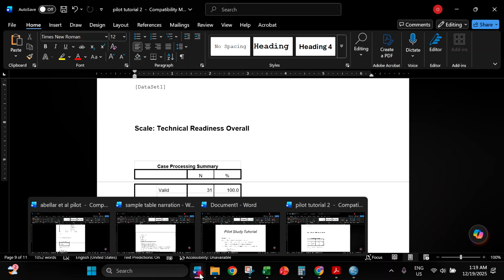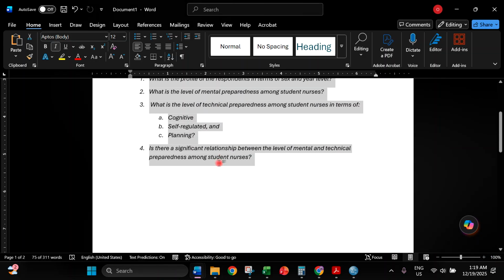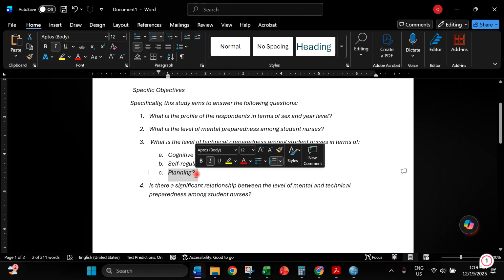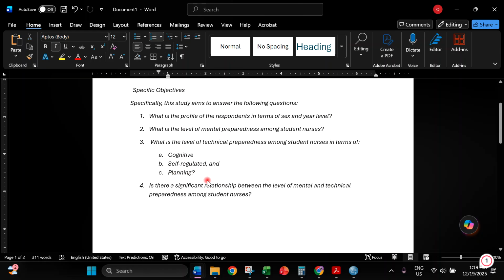Since we have 3 subdomains here in your technical preparedness, you need to have 1 Cronbach alpha value as an overall preparedness, 1 for cognitive, 1 for self-regulated, and 1 for planning. So all in all, we have how many? 1, 2, 3, 4, and 5. So you have 5 Cronbach alpha values that you need to state in your manuscript.